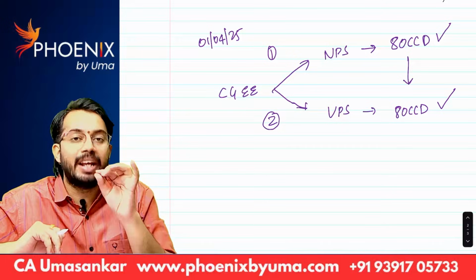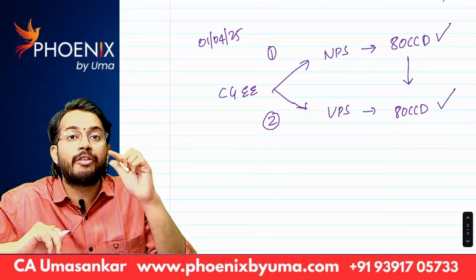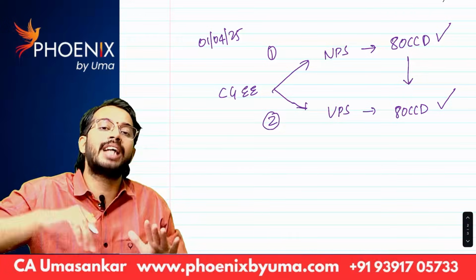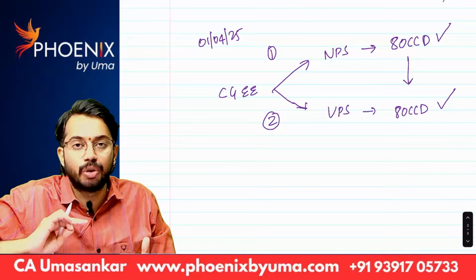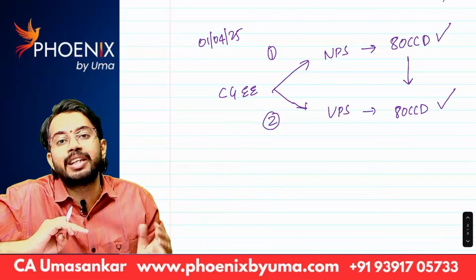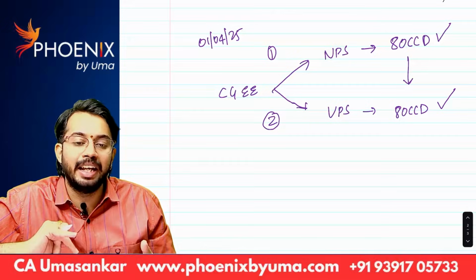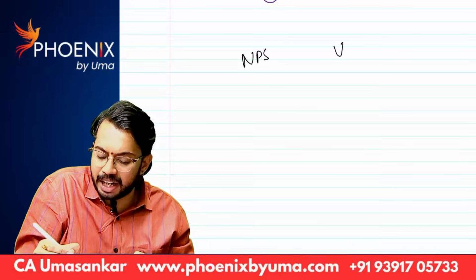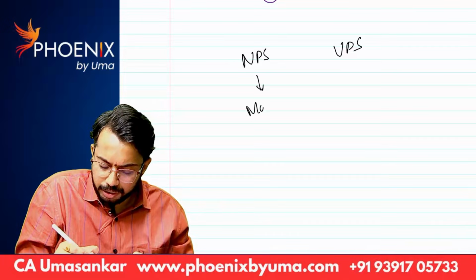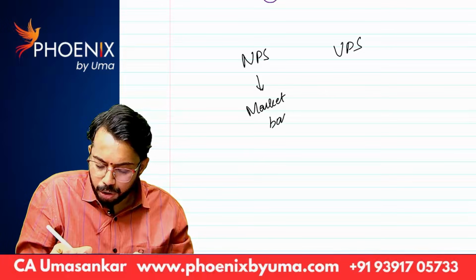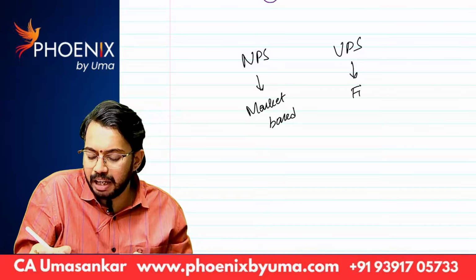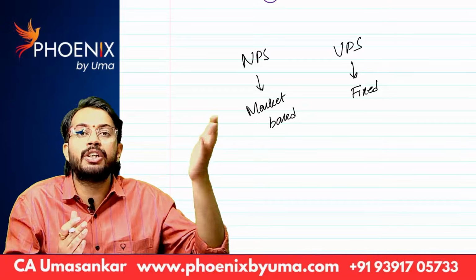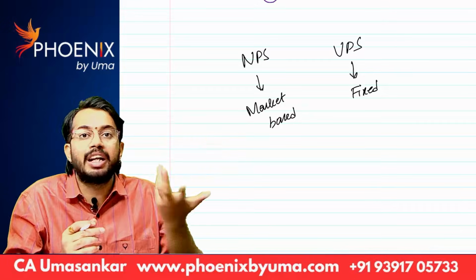That means what? Very simple. Whatever the benefit of deduction under section 80CCD is there for NPS, the same benefits are extended to UPS also. Even contribution to UPS is also eligible for deduction under section 80CCD. Normally, NPS, UPS. NPS is market based return. Unified Pension Scheme is fixed. See, when return is dependent on market, contingency is there. If there is risk, you will get lower return. If there is no risk, you will get higher return.